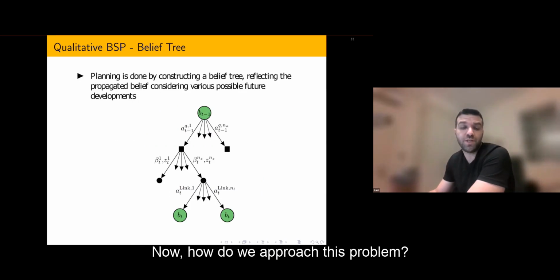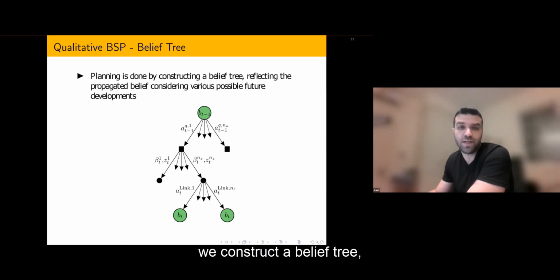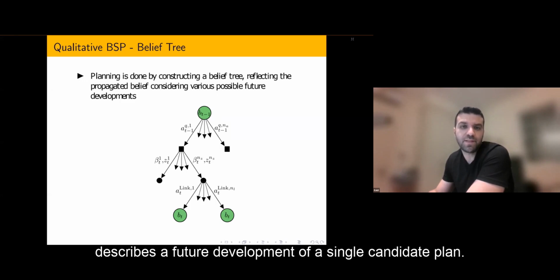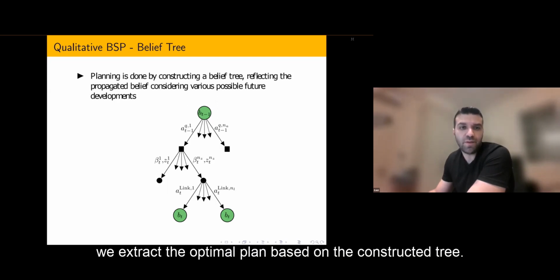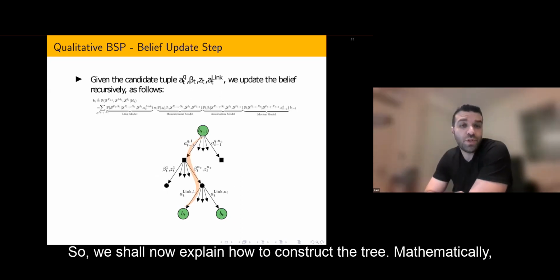Now, how do we approach this problem? Planning in the belief space is traditionally done in two stages. In the first, we construct a belief tree, which reflects the propagated belief considering various possible future developments. Each branch in the tree describes a future development of a single candidate plan. In the second stage, we extract an optimal plan based on the constructed tree. The focus of this work is on the first stage. So we shall now explain how to construct the tree.